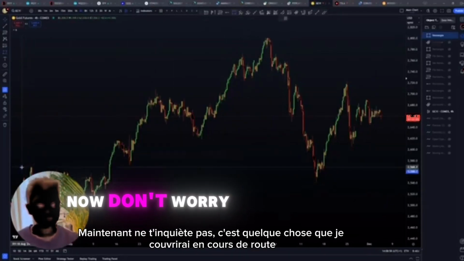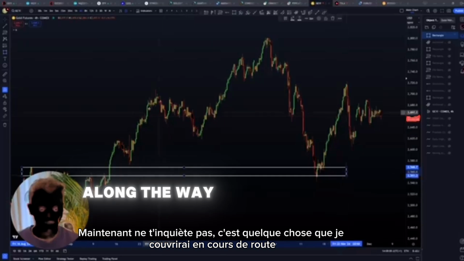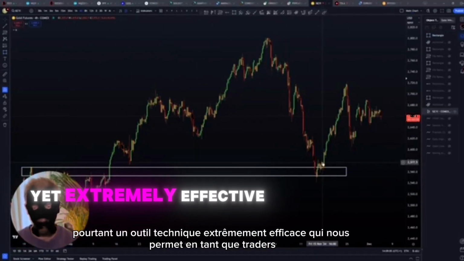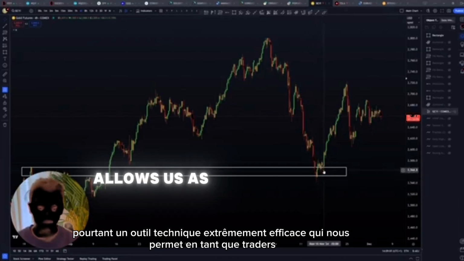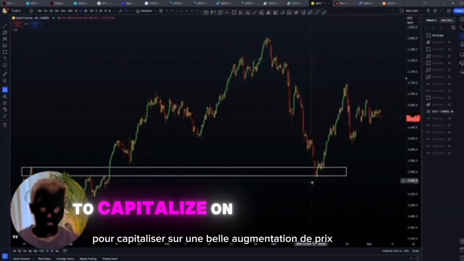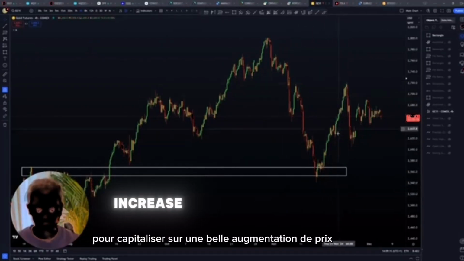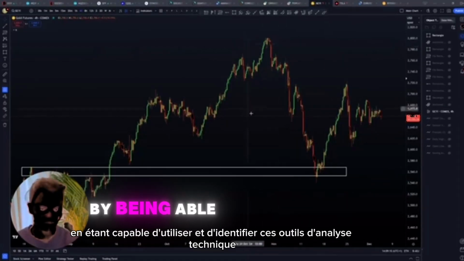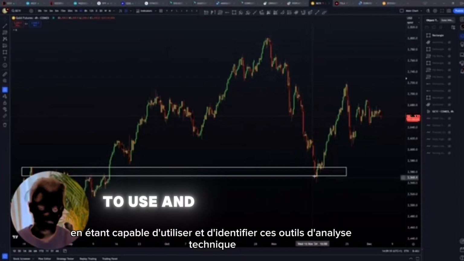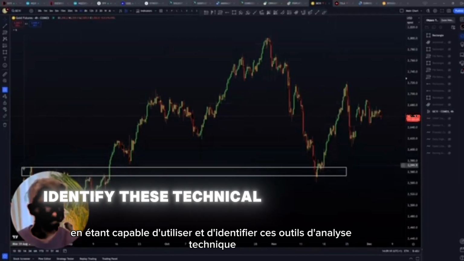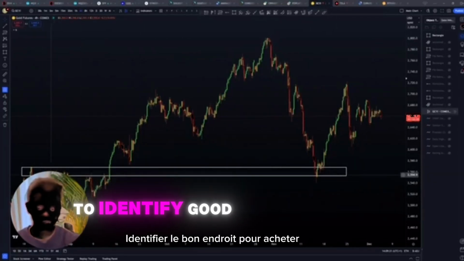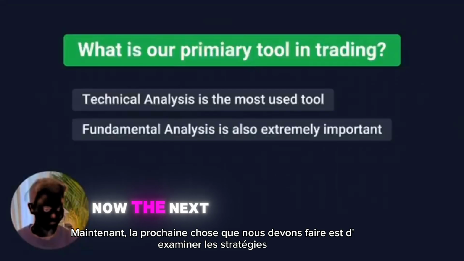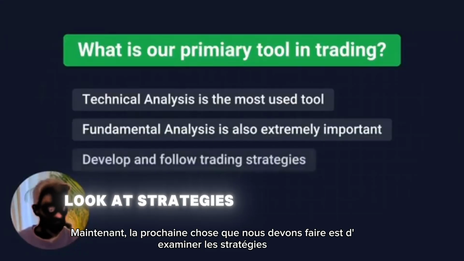Now don't worry, this is something I will cover along the way, but this is a very simple yet extremely effective technical tool that allows us as traders to capitalize on a nice price increase like we've seen here. That was all made possible by being able to use and identify these technical analysis tools to identify good places to buy an asset.